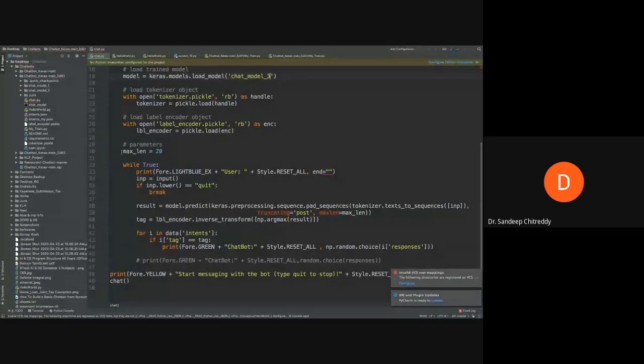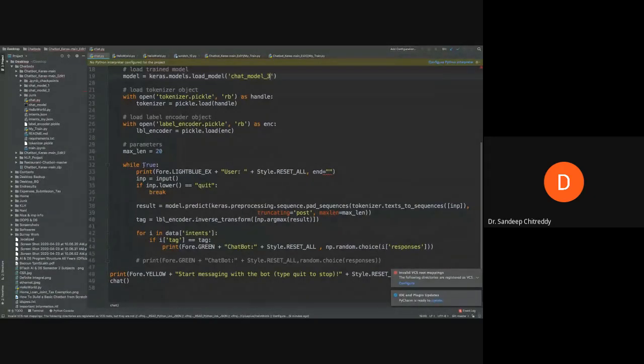Now this maximum length is 20 because we converted every sentence into a 20-dimensional vector. It will run this while loop, but this is an infinite loop. It will break only when you enter quit. That means the chatbot is always ready. Only when you quit, it will stop processing. Until then it waits for the response from the user.